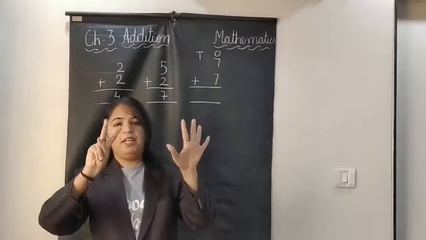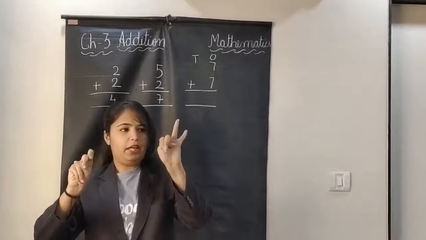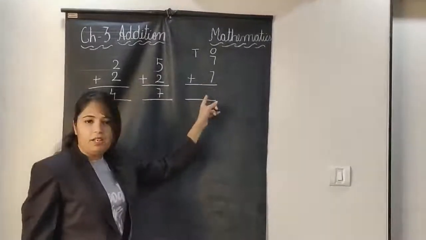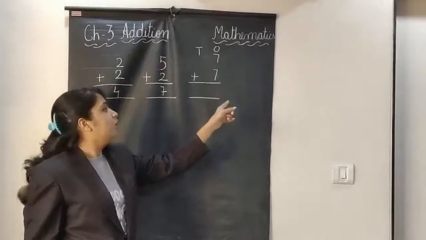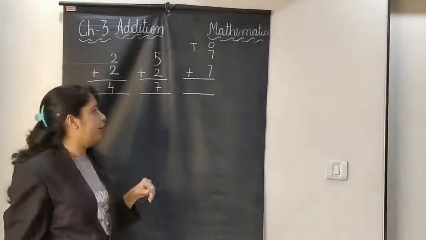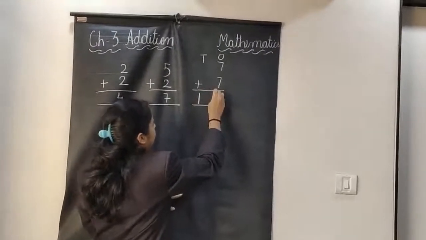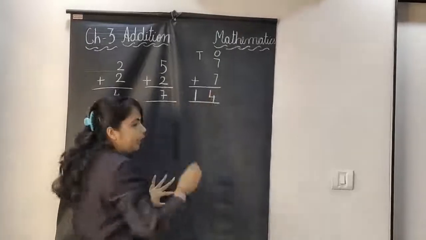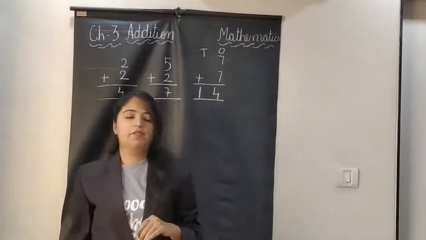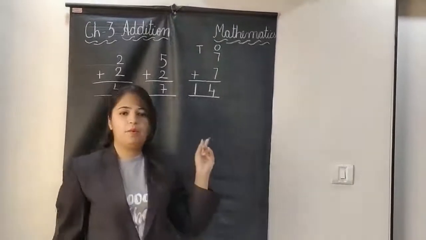After 7, 8, 9, 10, 11, 12, 13, 14. You can see I have written the numbers only on the ones side, but the answer is coming in 2 digits, which is 14. So I will write 1 on the tens place and 4 on the ones place, right? We have already learned this in the first standard.